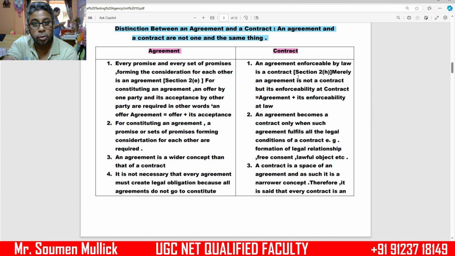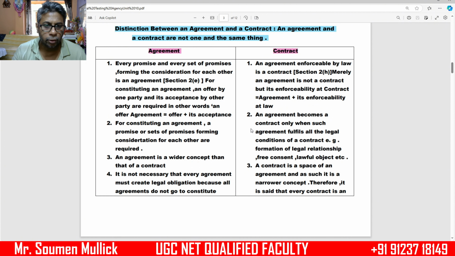And in the case of a contract, an agreement enforceable by law is a contract, Section 2(h). Merely an agreement is not a contract, but an enforceable agreement is a contract. So agreement plus its enforceability at law.